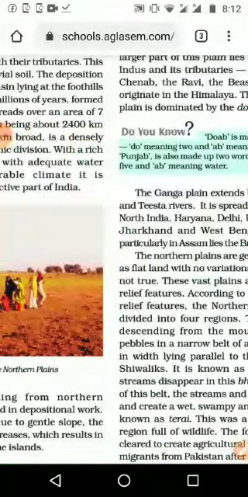So we are stopping here today, and your homework is to draw an Indian map and identify the three major rivers of North India, as well as the three plains of North India.